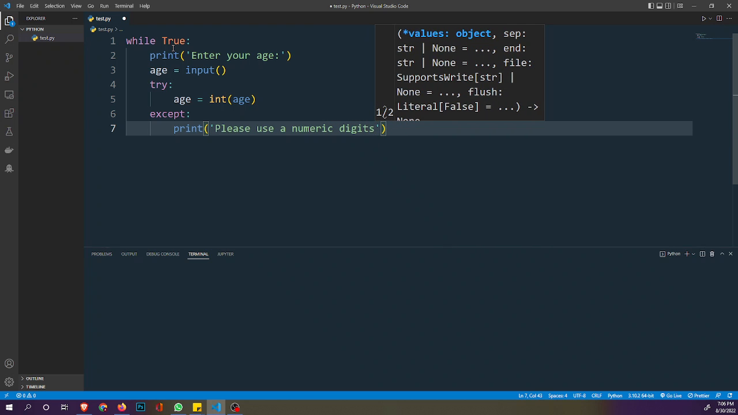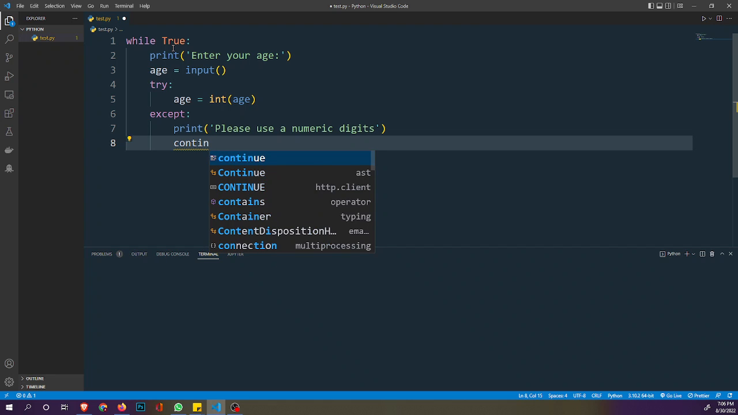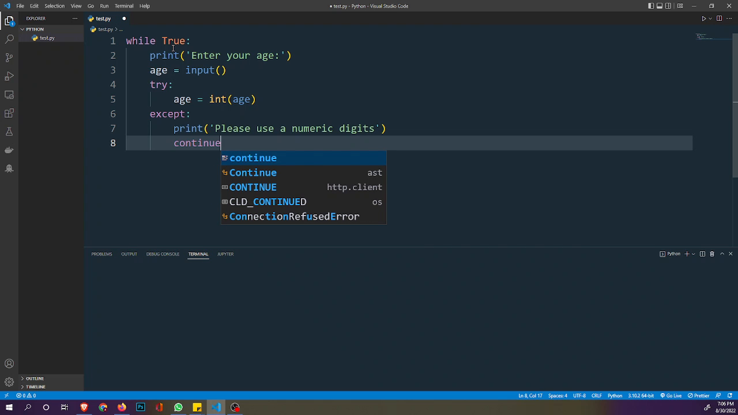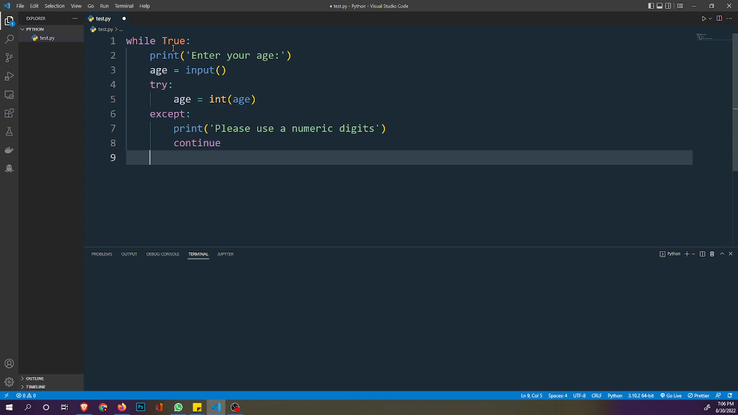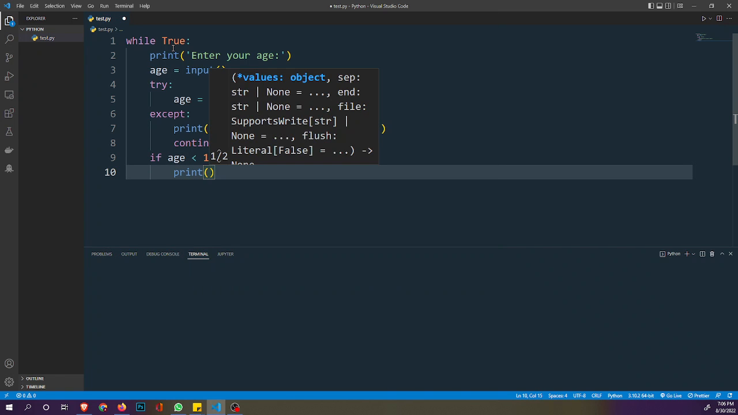Okay, and then we'll now use our continue. See how handy this becomes now. We'll say continue. Remember what we talked about continue. So this continue will go back again and ask the user to enter the value. Now, if the user enters the value, we want to check again. We want to check if the age is less than 1. That is, if it's a negative value, we want to ask the user to enter a positive value.